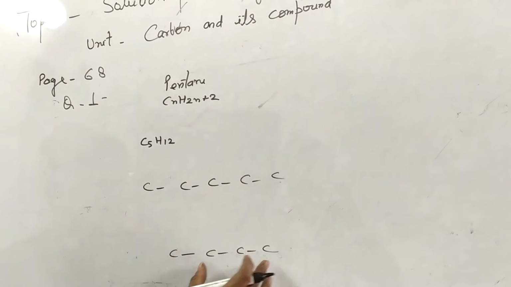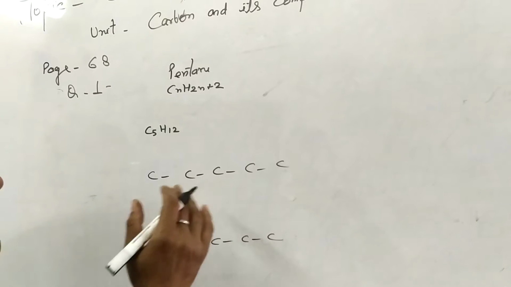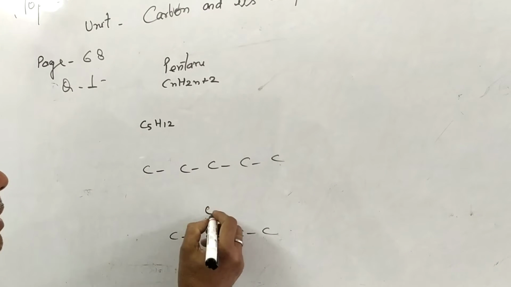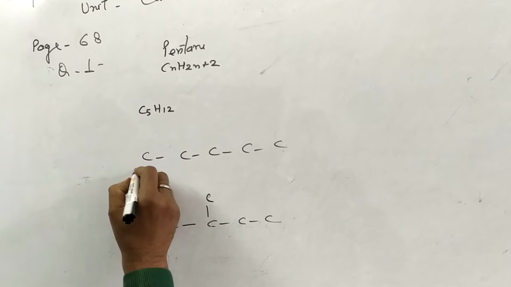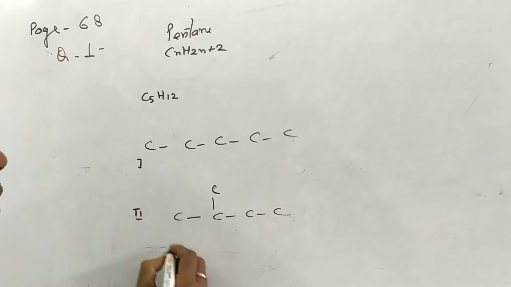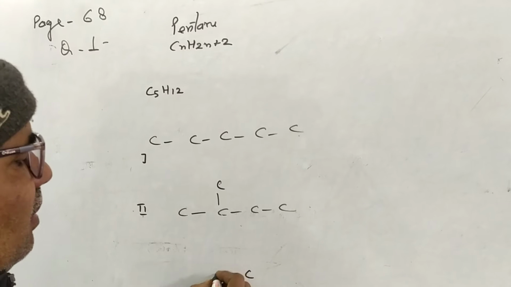Now the number of carbons becomes 4, and 1 carbon remains, which you can put here. This is structure number 1, structure number 2, and this is structure number 3.